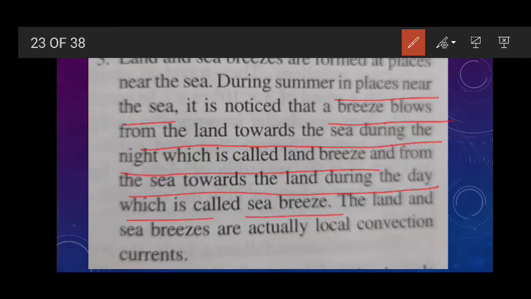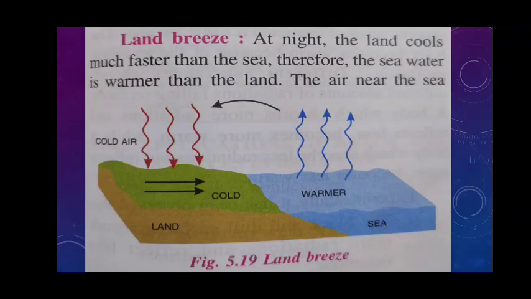Sea breeze. The air which is flowing from the land is called land breeze, and the air flowing towards the land, from the sea, is called sea breeze. So there is also a setup of water convection current. Okay, now the next is land breeze.